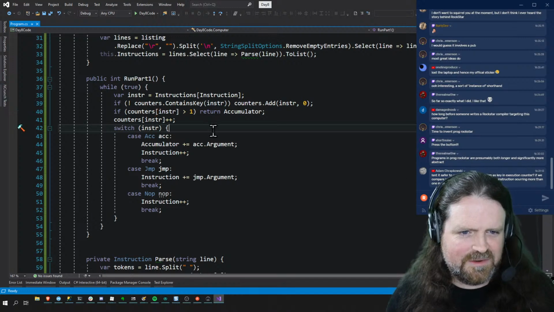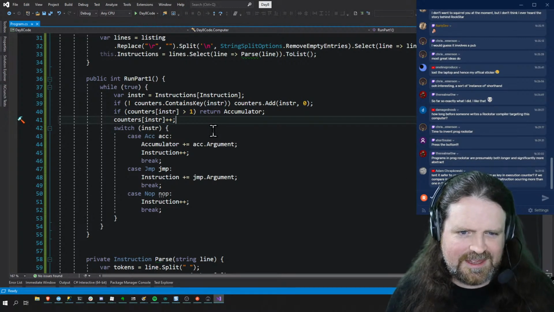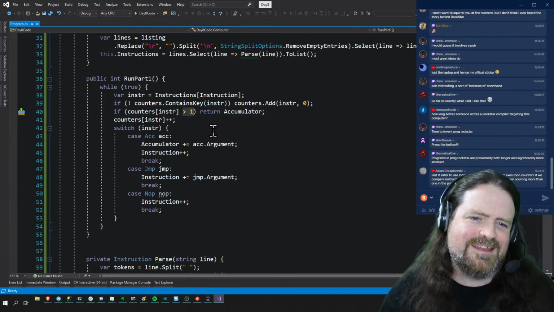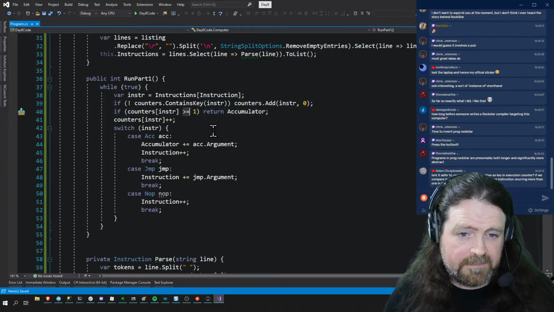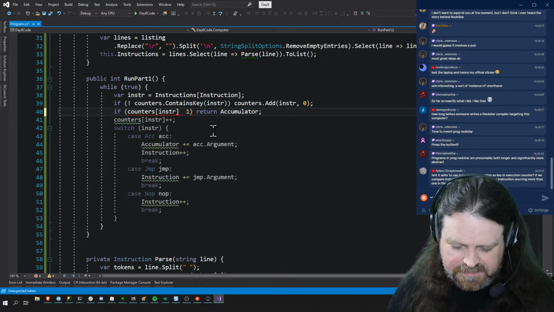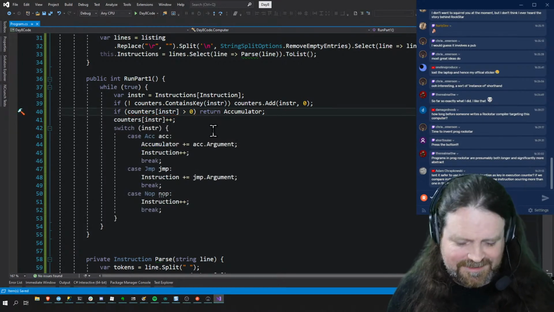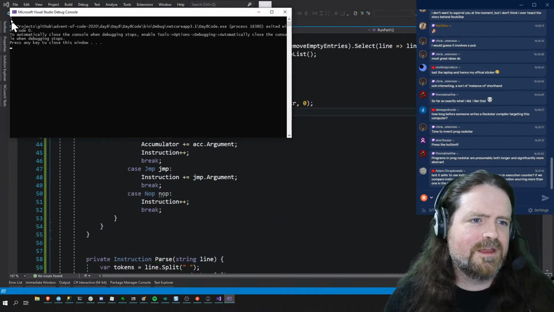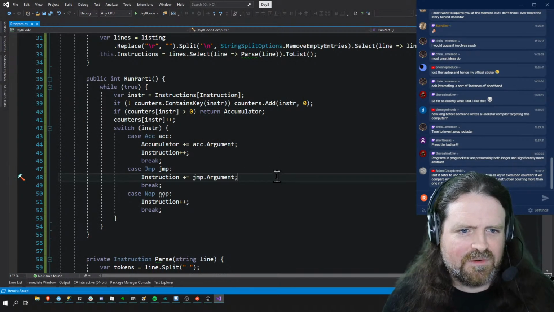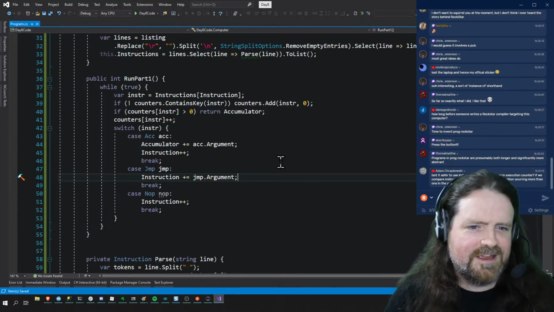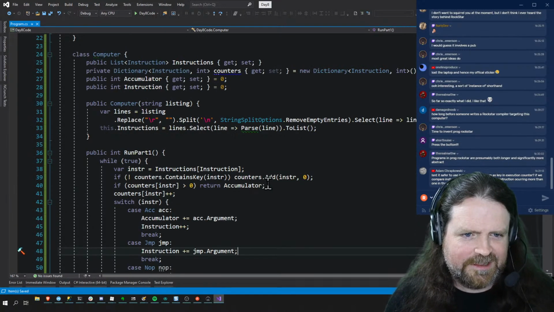So what we want to do here is, there, greater than 1. That should be greater than or equal to 1, because if we've run this instruction before, greater than 0, this will give us 5 this time. There we go, 5. Okay, I'm confident that's working. Right, so let's just implement Adam's suggestion there, because I really like that.